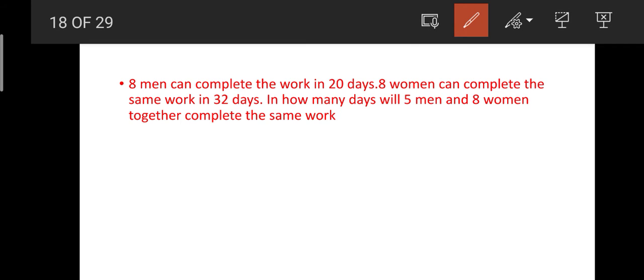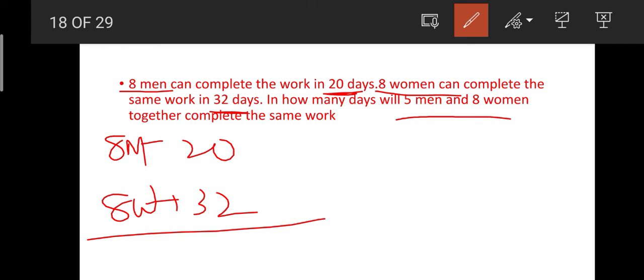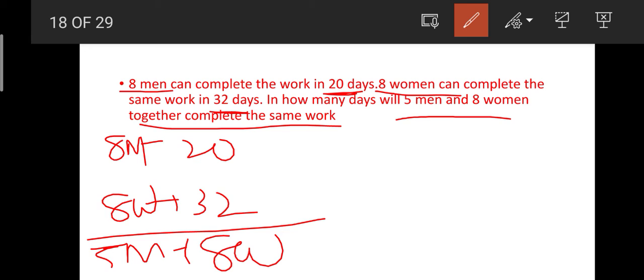See friends, this is also very simple. Here 8 men can complete the work in 20 days, and then 8 women can complete the same work in 32 days. What is the question they ask? In how many days will 5 men and 8 women take together to complete the same work?